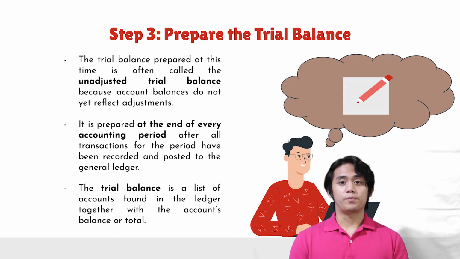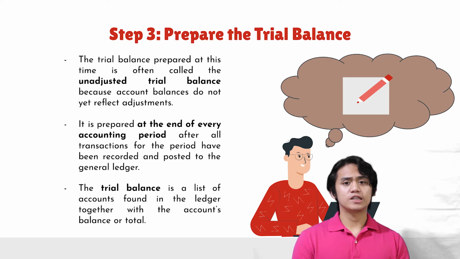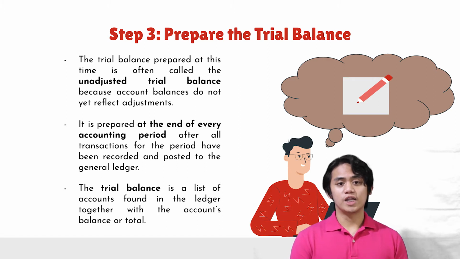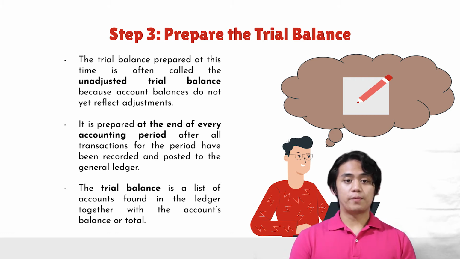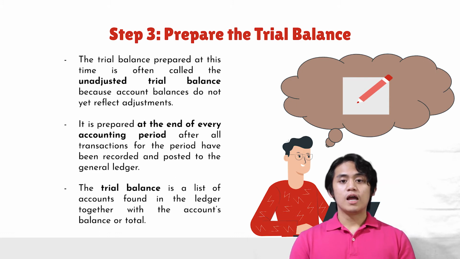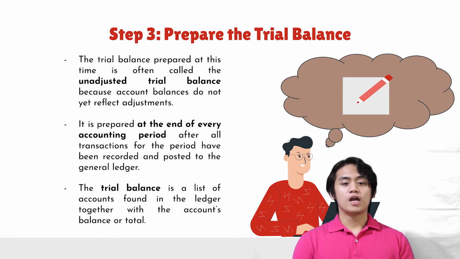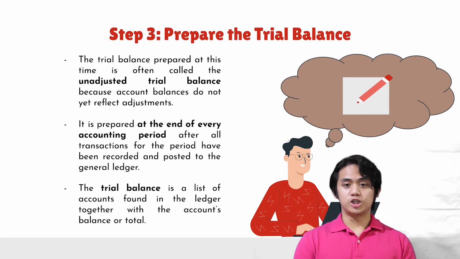Step 3 is to prepare the trial balance. After posting the transactions to the ledger, Daisy must prepare the trial balance. It is a list of accounts found in the ledger, together with the account's balance or total. Every account in the general ledger will have either a debit, credit, or zero balance. The trial balance prepared at this time is often called the unadjusted trial balance because account balances do not yet reflect adjustments. It is prepared at the end of every accounting period after all transactions for the period have been recorded and posted to the general ledger.